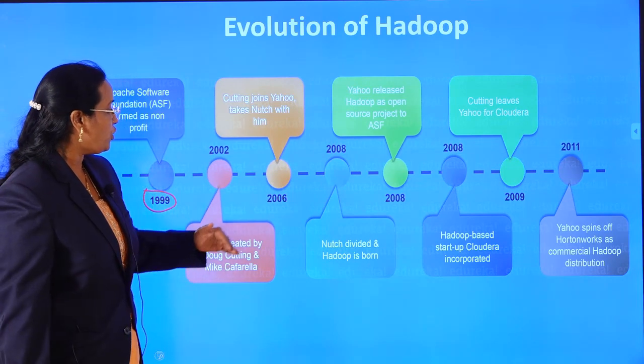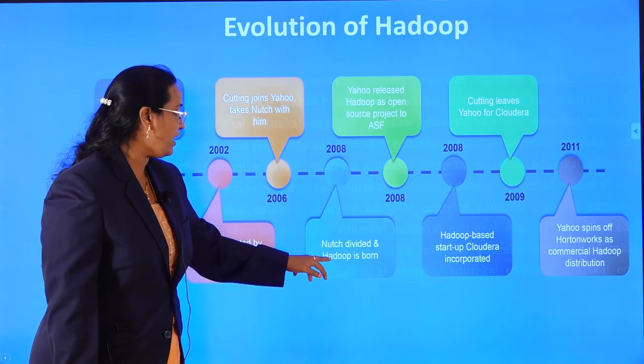In 2008, Nutch was divided and Hadoop was born.